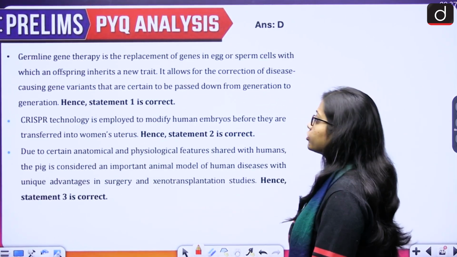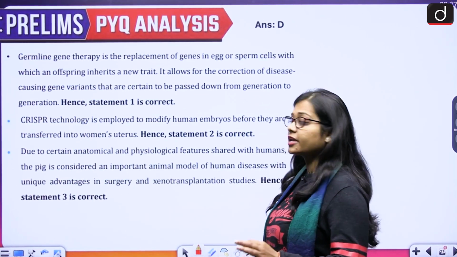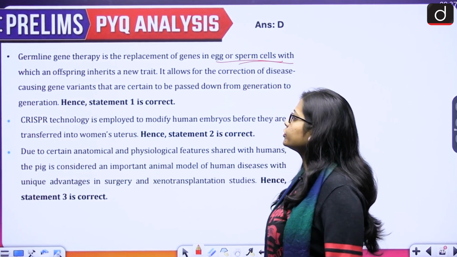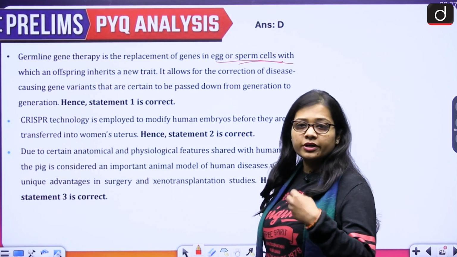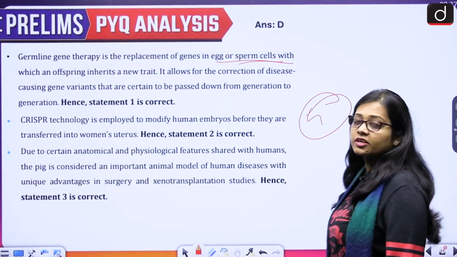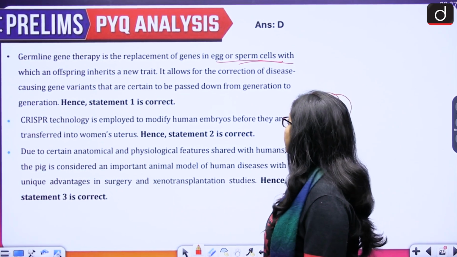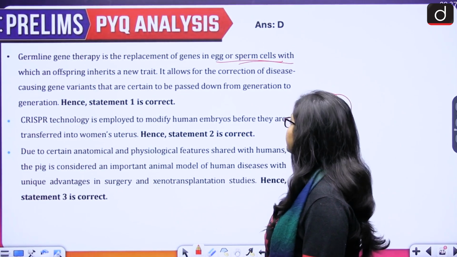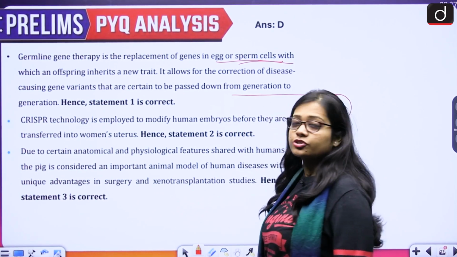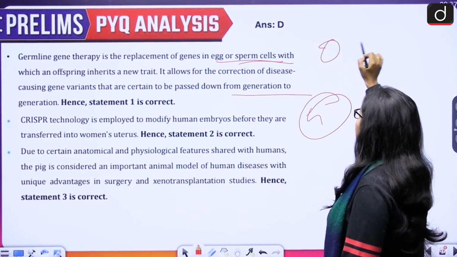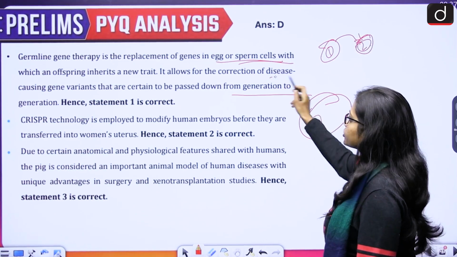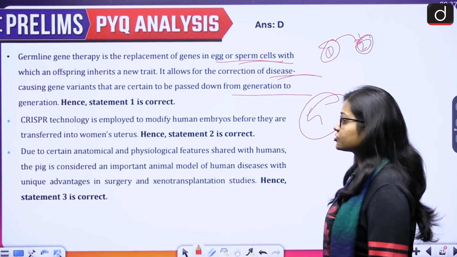Let us see. If we talk about the germline gene therapy, then it is the replacement of genes in eggs or sperm cells with which an offspring inherits a new trait. So basically there is a replacement of genes which is taking place in the sperm or the egg. Then it allows for the correction of disease causing gene variants that are certain to be passed down from one generation to another generation. So the correction of disease causing gene variants is done by it.